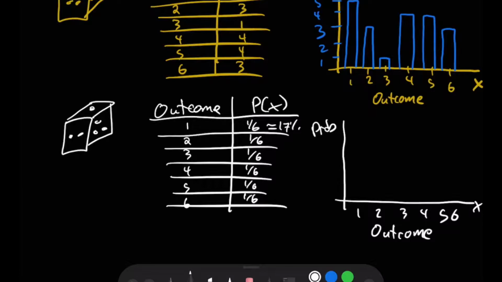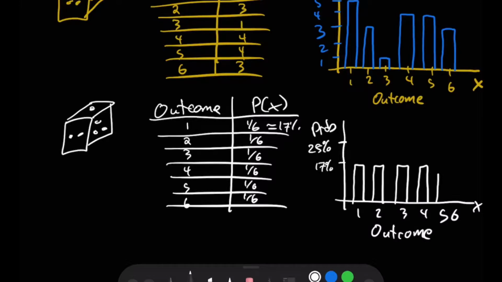And probability is some percentage. Let's say we go up to 25%. Basically, each bar on our graph is going to have the same height because each outcome is equally likely.